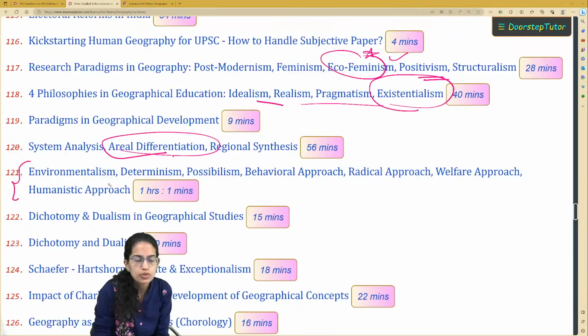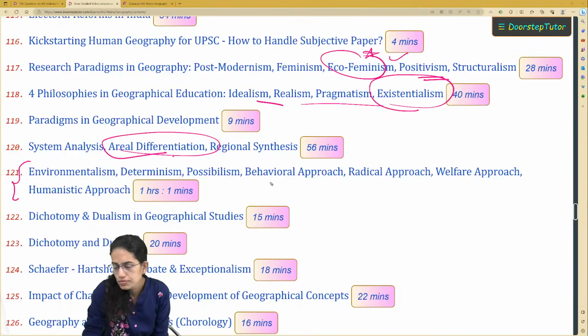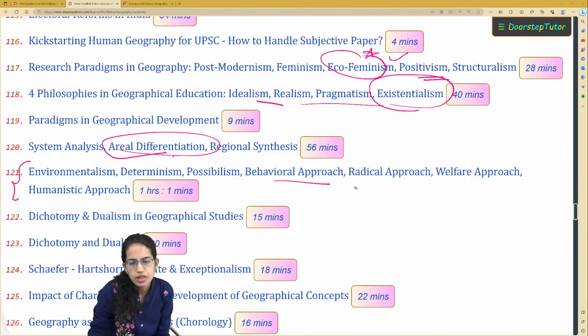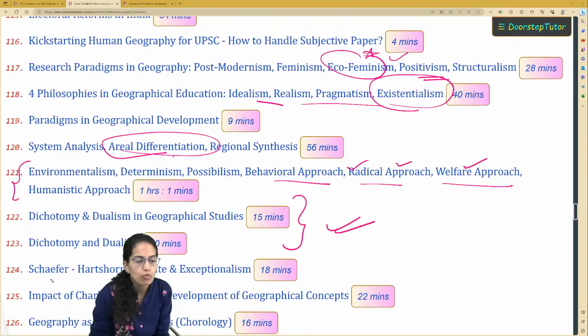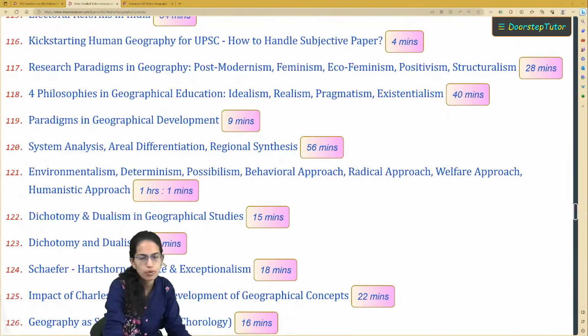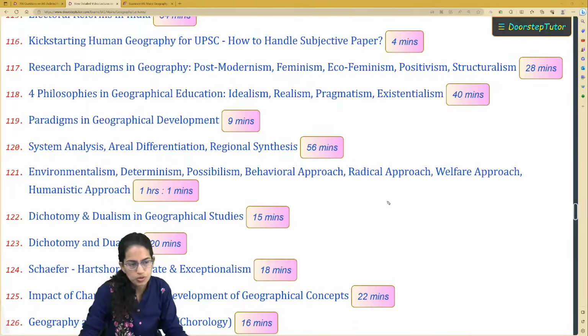Under this approach, as we know, environmentalism and determinism, possibilism as one of the approaches, but also behavioral geography, radical geography, welfare geography. Now these are all three commonly asked topics, so cover them carefully. And then dichotomy and dualism in geography. How was the Schaefer and Hartshorne debate taken into account, and what were the key points from the debate and the proceedings of it?